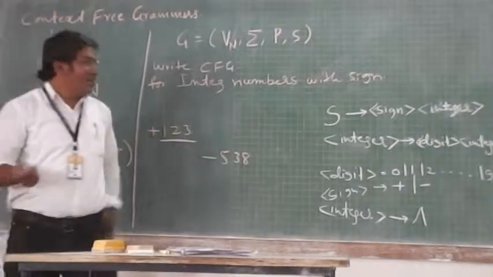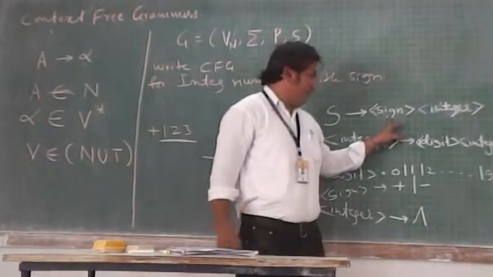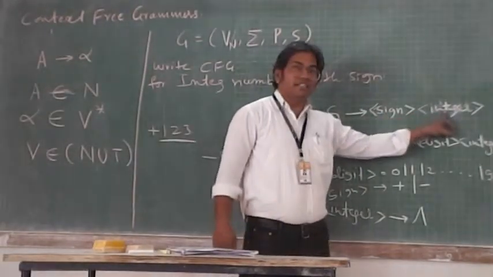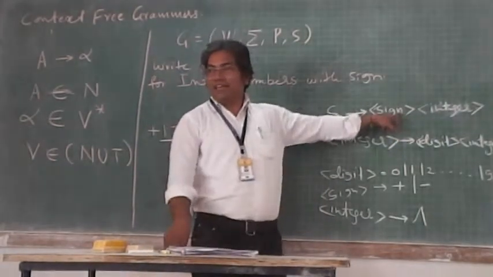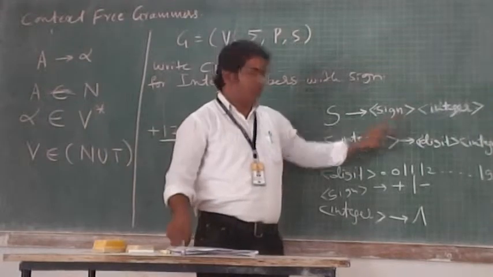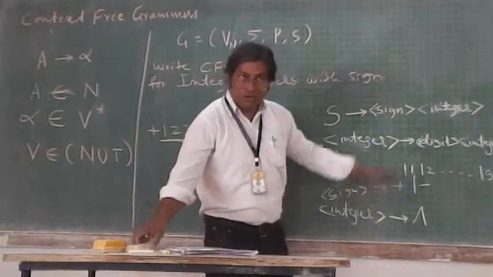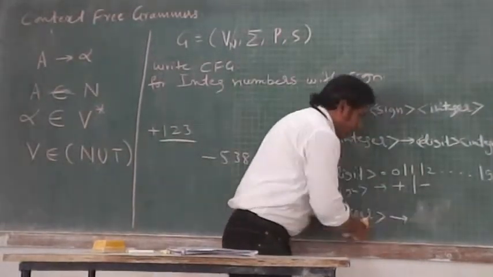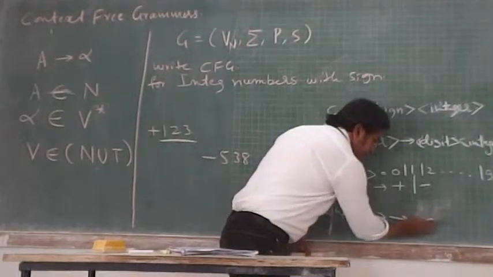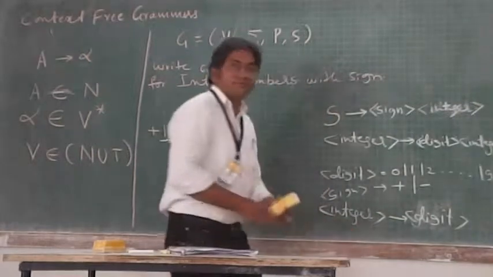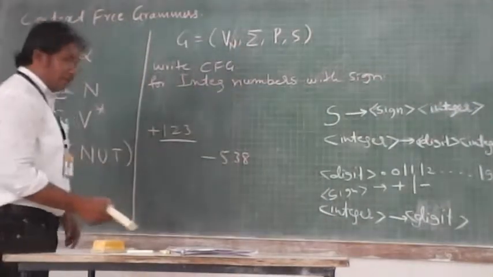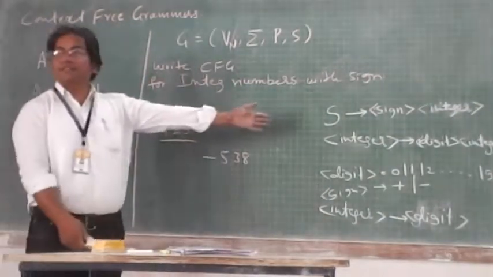In that case, what happens in the first instance? If you replace this integer by null, only sign remains. That is not a number. So what will you need to do? At least one digit we can allow to have. So that integer I can replace by digit. Now try to derive. So is it now complete?